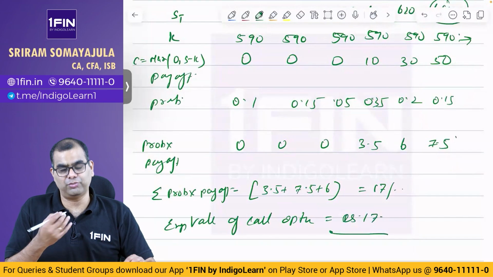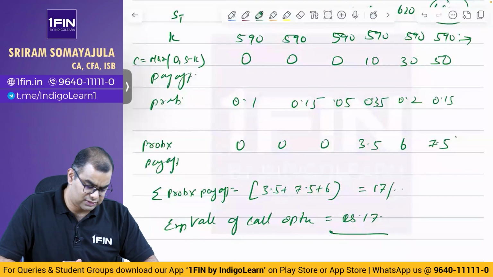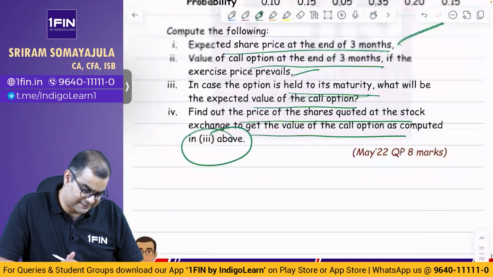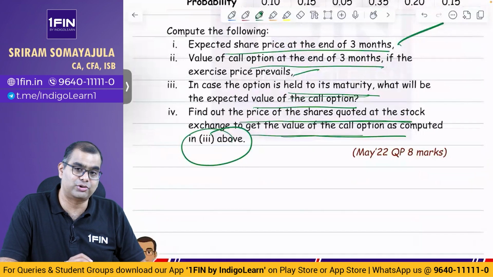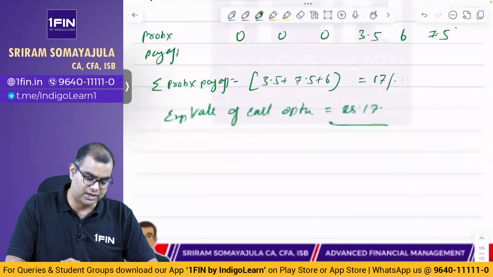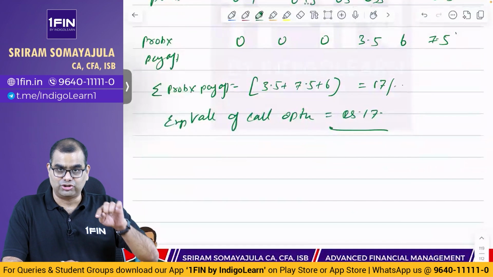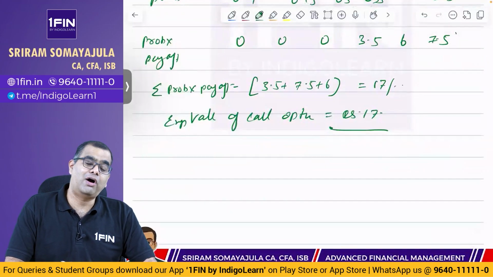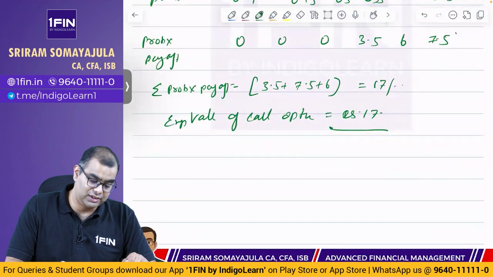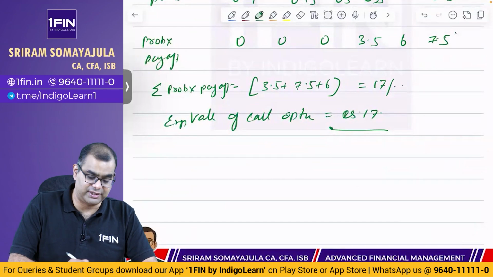இங்கே 7 எழுதிங்க போச்சு. நெக்ஸ்ட் என்ன கேட்டிருக்கா? Find out the price of shares quoted at the stock exchange to get the value of the call option as computed above. So இவன் என்ன சொல்கிறான்? Assume call option value is 17. At what price of the share will the payoff also be 17?